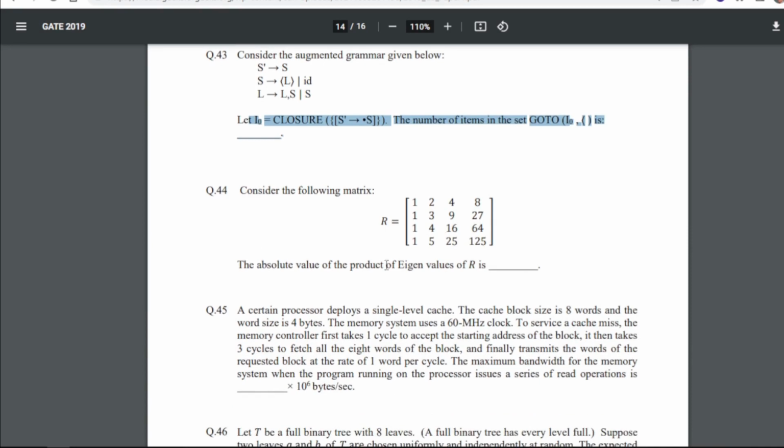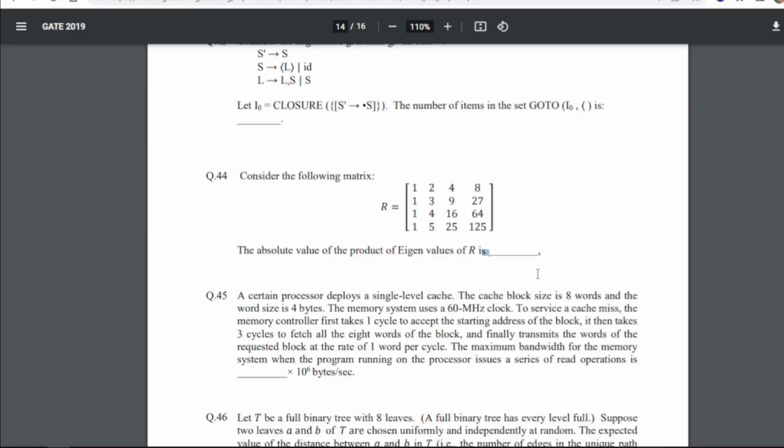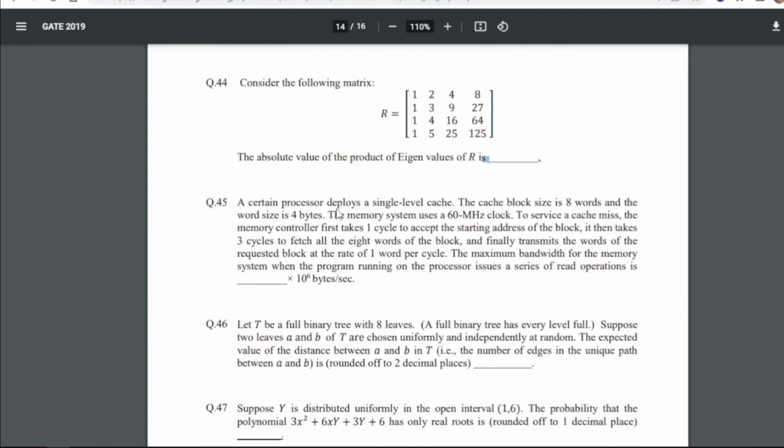Consider the following matrix. The absolute value of the product of eigenvalues of R is. So for 44, our answer will be 12 here. So you can solve this and get that too.